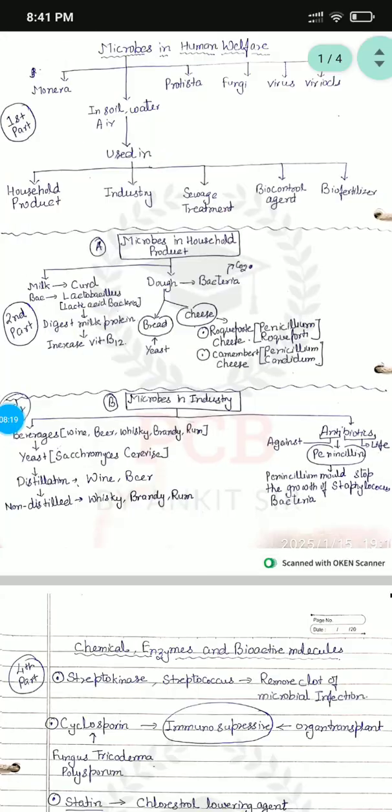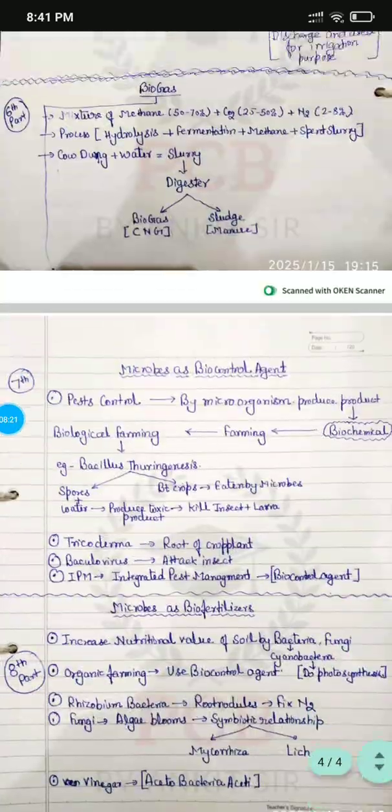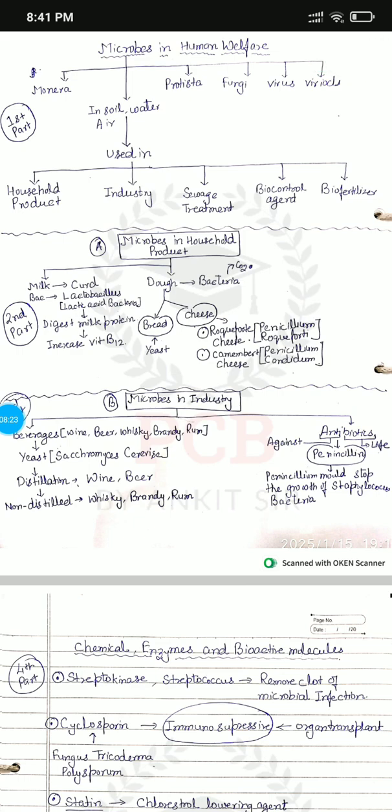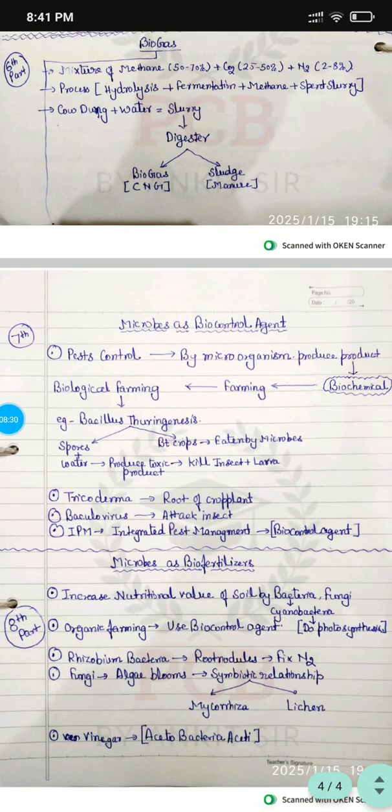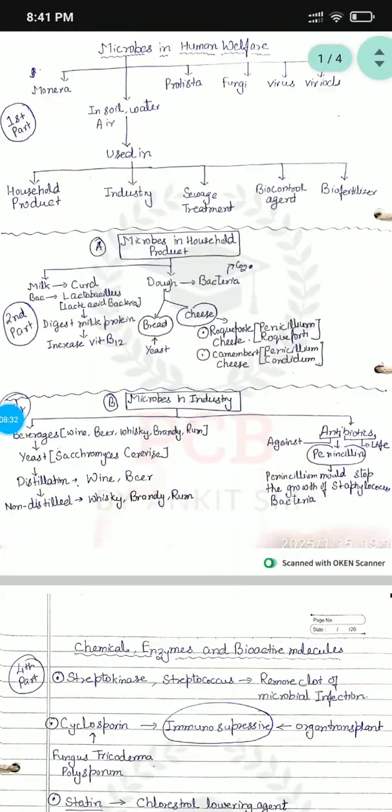What is the important thing in this chapter? You have to learn in this chapter the biological names of the microbes and what purpose they are used for. So this chapter is going to be conducted like this. In a short way I have shown you 70 to 80% of this chapter. The remaining 20% depends on you. You have to go through it, learn it, and beat the board paper.